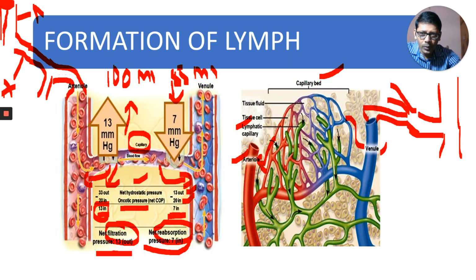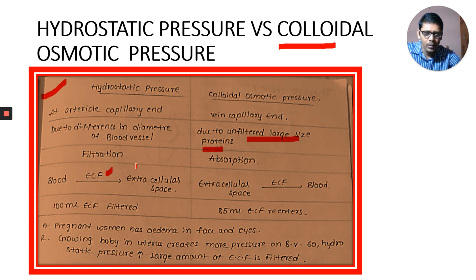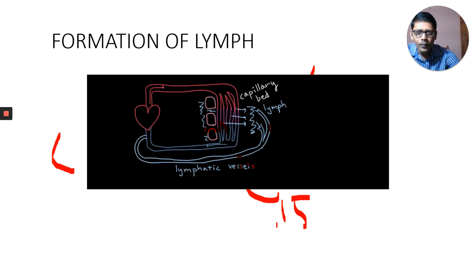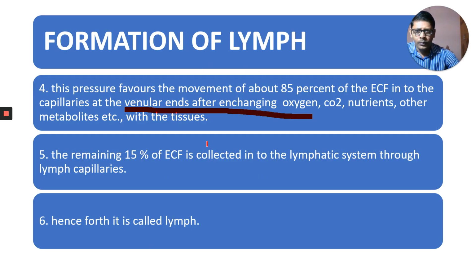For example, as I told you, 100 ml of ECF is filtered. Here only 85% of ECF returns to the capillary. What about the remaining 15%? The remaining 15% enters into the lymph capillaries. Henceforth, the remaining 15% of ECF is collected into the lymphatic system through the lymph capillary. This is called lymph.